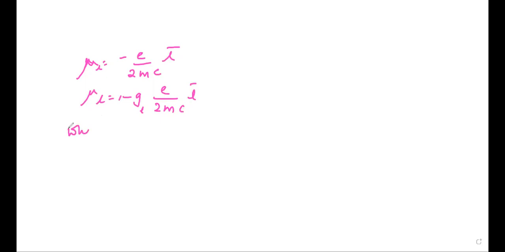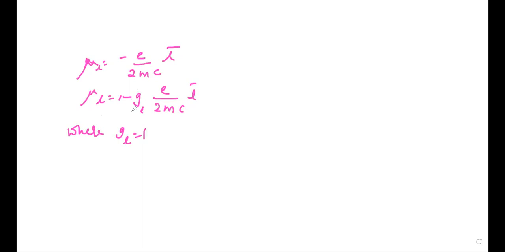So mu L is equal to minus E by 2 m c into L. This minus sign indicates that L bar is opposite to mu L. So this can be written as mu L is equal to minus GL, the g factor of this electron, into E by 2 m c into L bar, where GL is equal to 1.